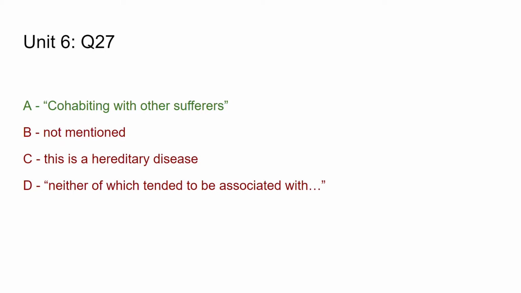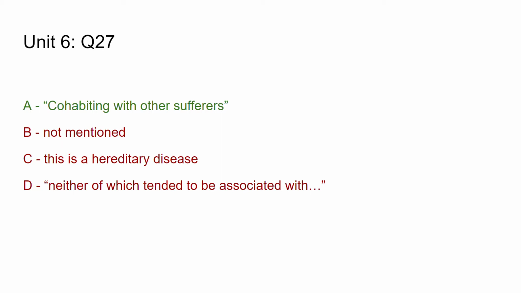If you read that specific quote and the sentences around it, you'll see that there were some diseases which were considered to be hereditary, even though they weren't actually. And the question is, why did they think that they were hereditary? The answer, therefore, is clearly A, typically occurred in cohabiting groups.